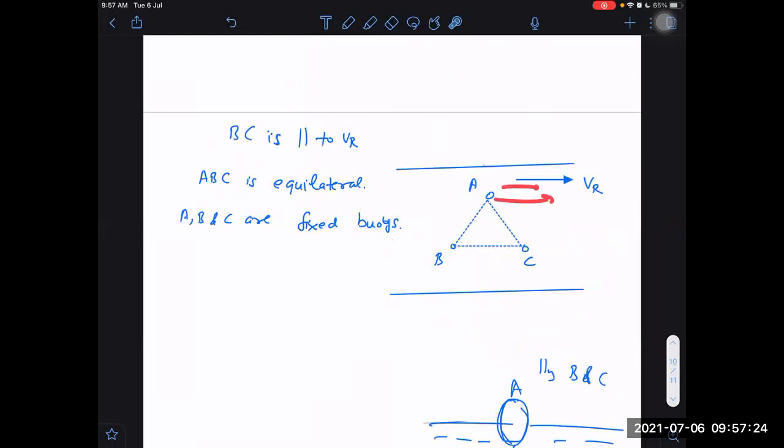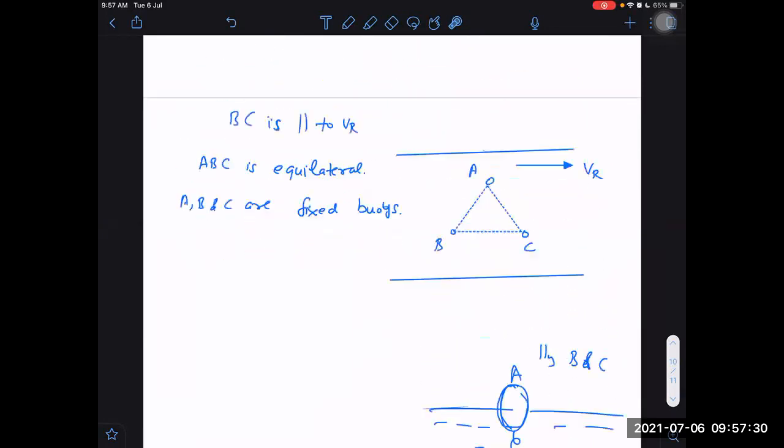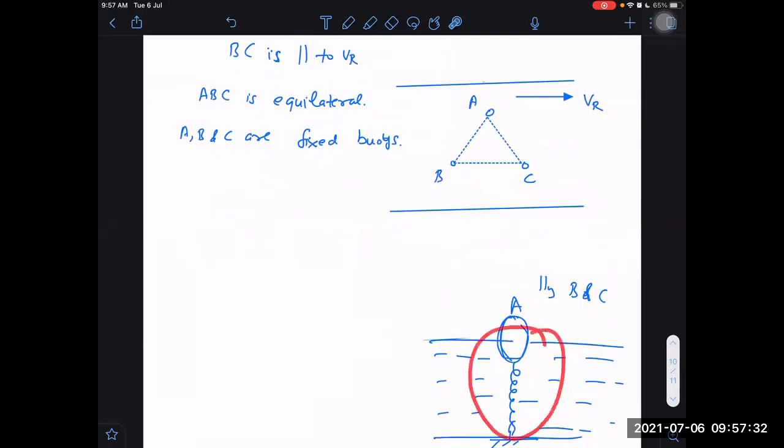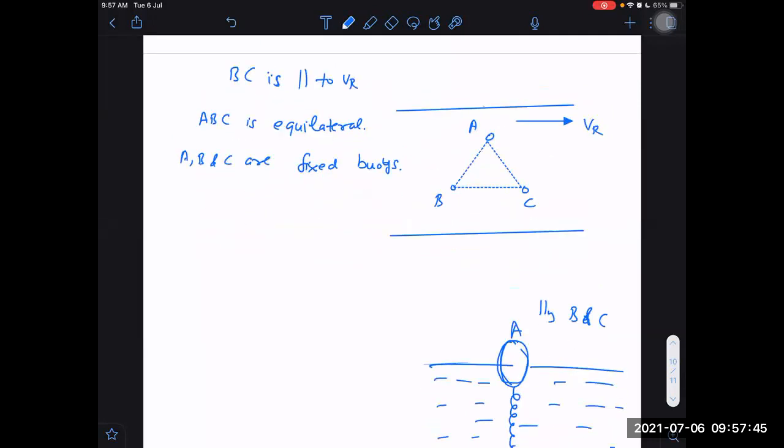The river will be flowing through these, but the river will not be able to make them float because these are attached to the river bed. They will not give you this diagram every time. They will just say these are fixed buoys, or they will simply say these are buoys. Buoys normally means that these are stationary with respect to ground. When that is happening, which velocity should we take here when we move from B to C?